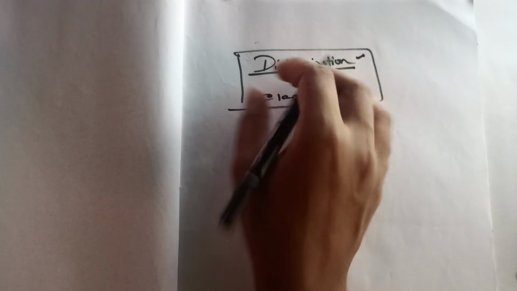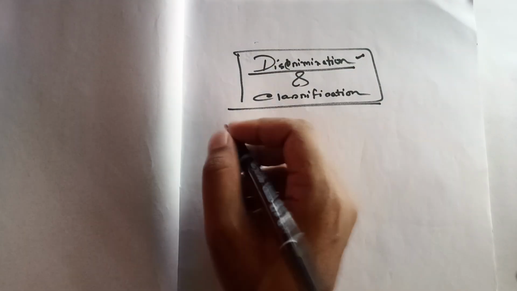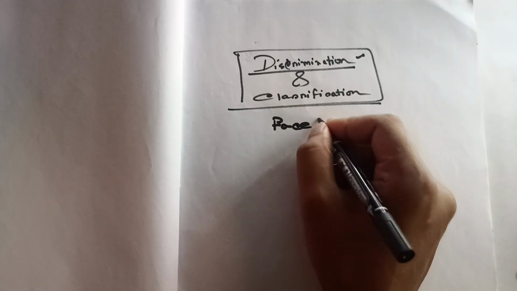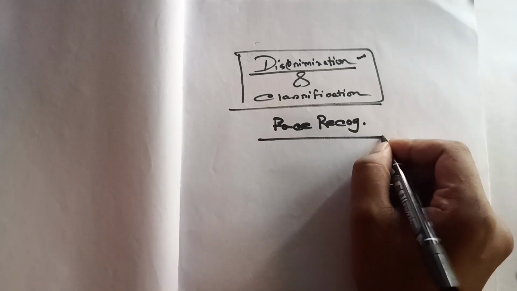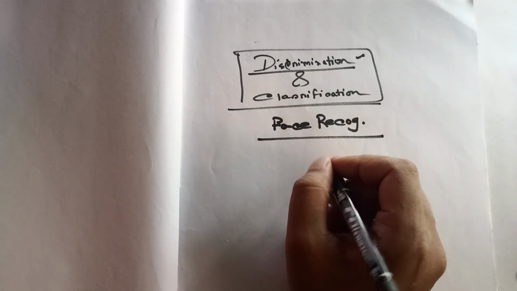Before going through this, I have to consider an example first. Suppose a face recognition example. Suppose there are two people.